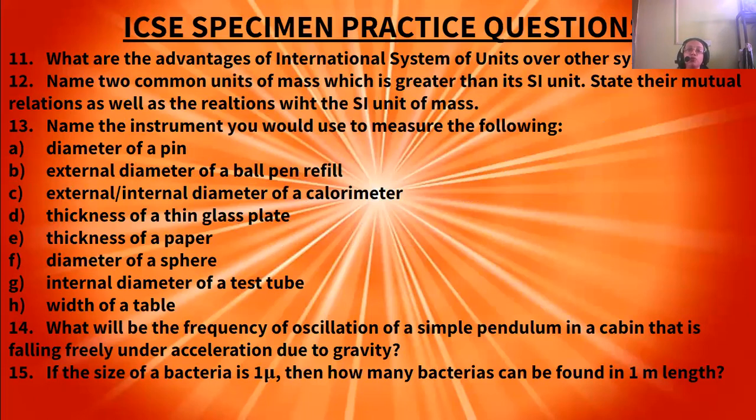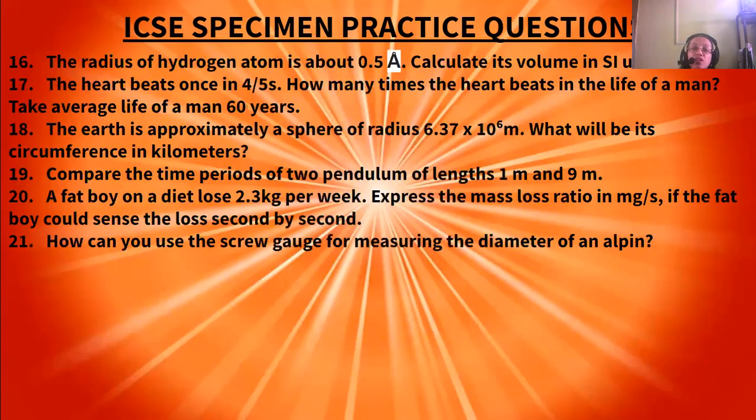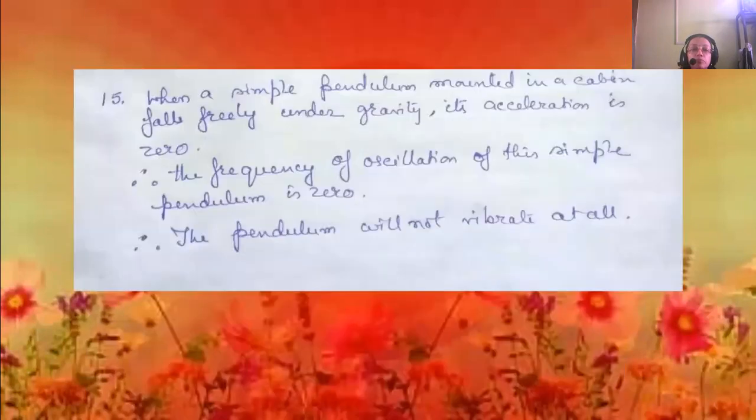Name the instrument you would use to measure the following: diameter of a pin, external diameter of a ball pen refill, external or internal diameter of a calorimeter, thickness of a thin glass plate, thickness of a paper, diameter of a sphere, internal diameter of a test tube, and width of a table. The diameter of a pin is measured by the instrument known as a screw gauge.